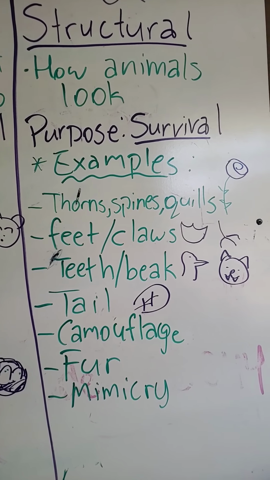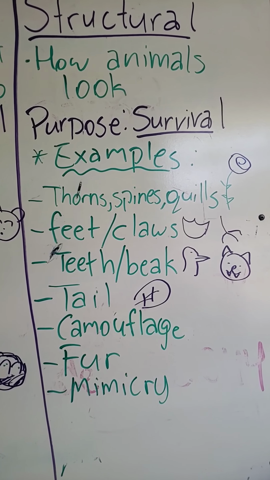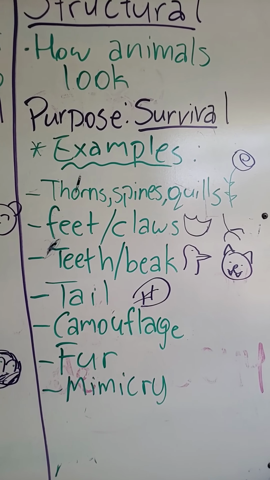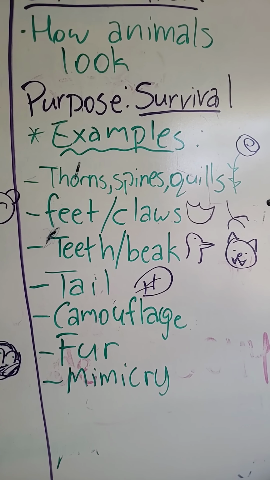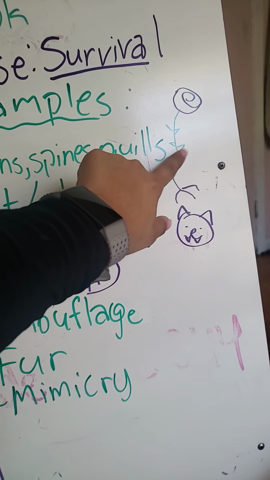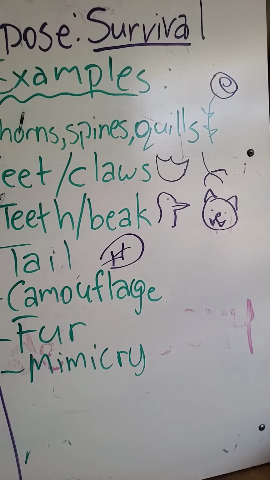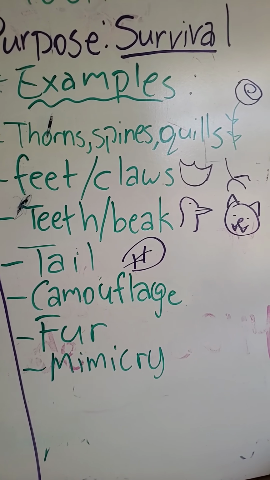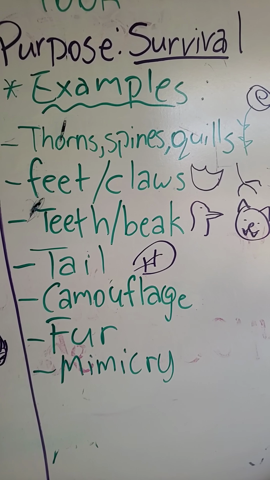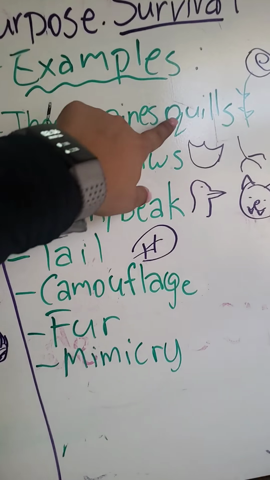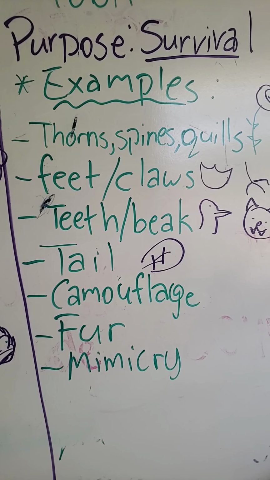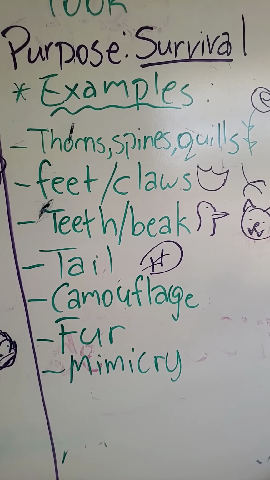So structural adaptations are the way an animal looks. And again, the purpose of adaptations is survival, staying alive. Examples include thorns, spines, and quills. That's the first example. Think roses, they have thorns. And so obviously if you try to touch something with a thorn, you're going to hurt yourself. So these are to defend themselves from people taking them or maybe from predators. And with quills, porcupines have quills. And so if you try to touch a porcupine, they poke you with their quills.